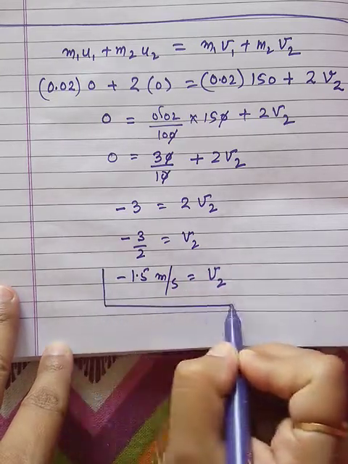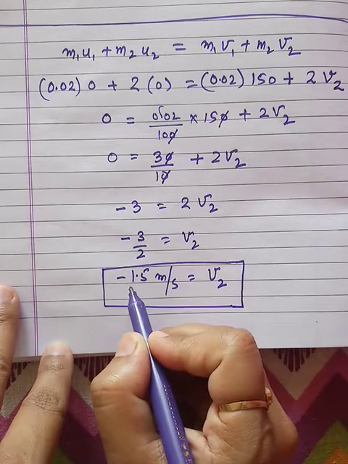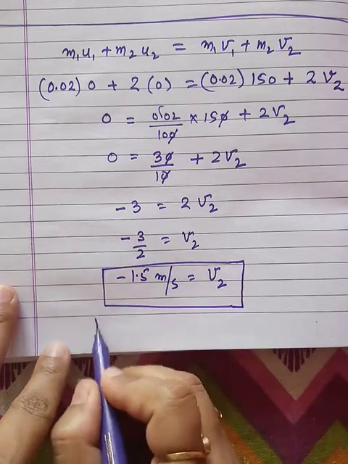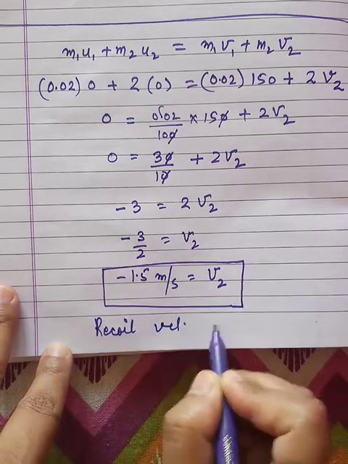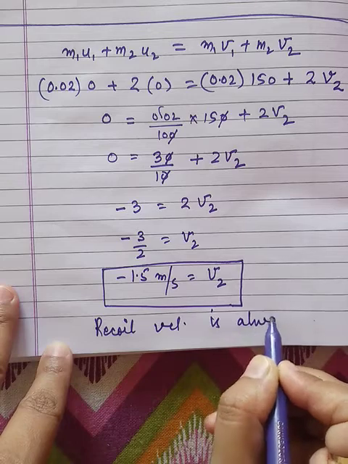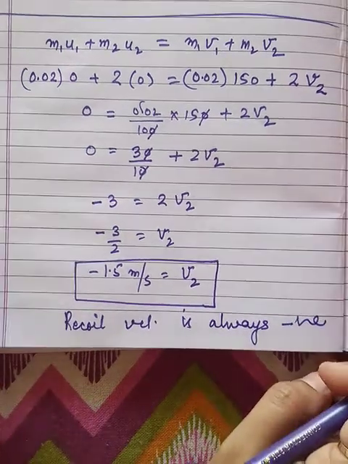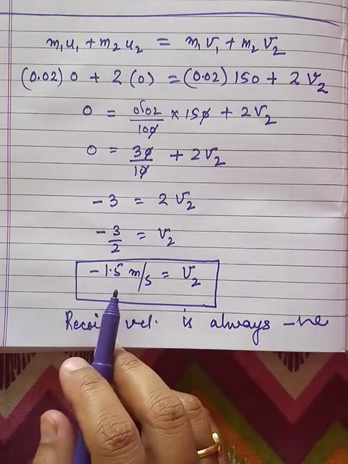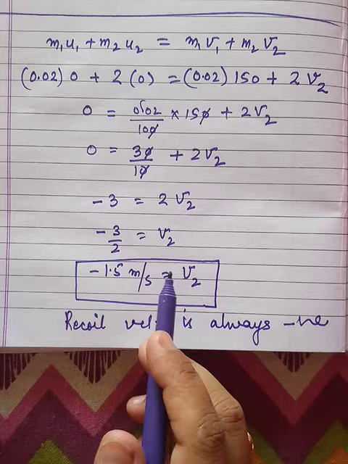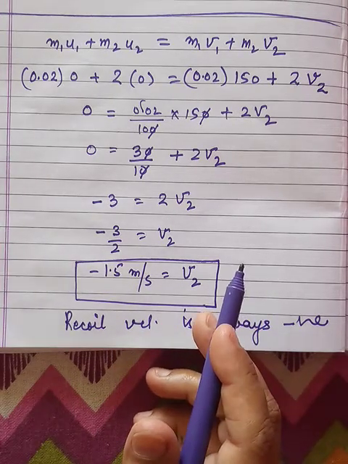Because it is in the backward direction, it is coming out to be negative, that is a recoil velocity. Recoil velocity will always be considered negative because it is moving in the backward direction, and the gun moving in the forward direction we consider positive.